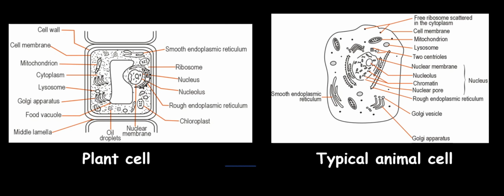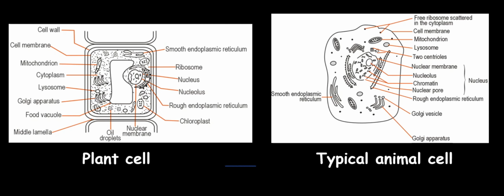Another thing I want you to take note of is that the animal cell, in addition to the organelles I've mentioned, contains centrosome, while particular to the plant cells are the cellulose cell wall, which you will see is absent in the animal cell. Also, starch granules are present in the plant cells, and plastids such as chloroplasts can only be seen in plant cell and not in animal cell.